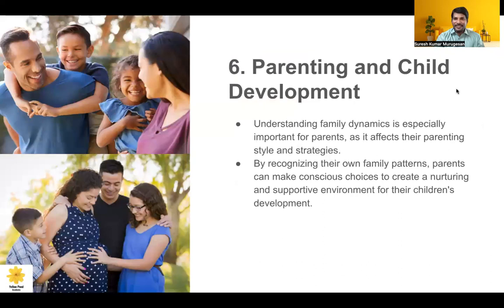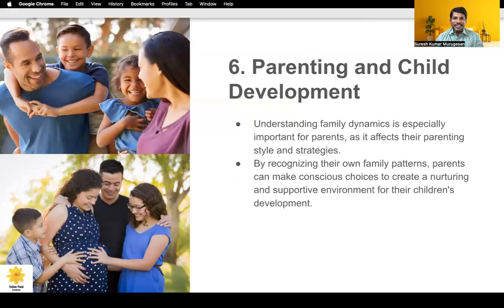And parenting and child development. When we look at the family dynamics, what is the very important ultimate aim of family? To take care of the children, am I right? To take care of the children and their welfare. Understanding family dynamics, especially for the parents and the family members, their parenting style and strategies are meant for taking care of the children's welfare and development.